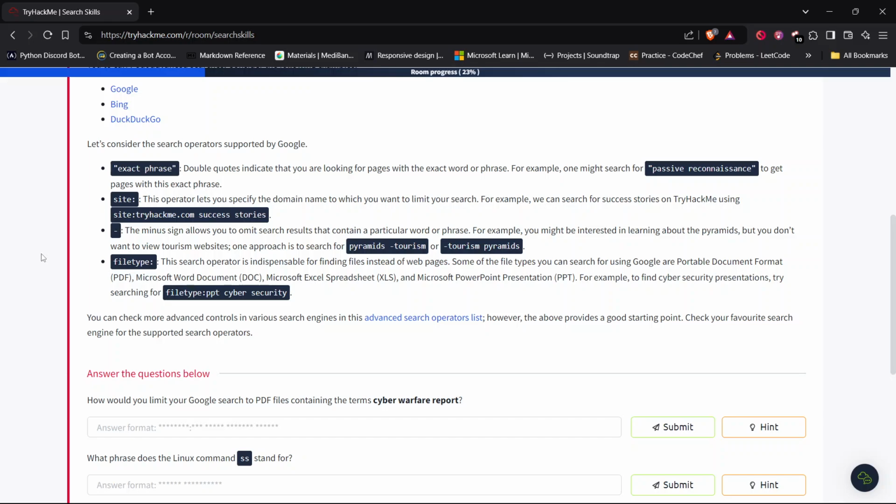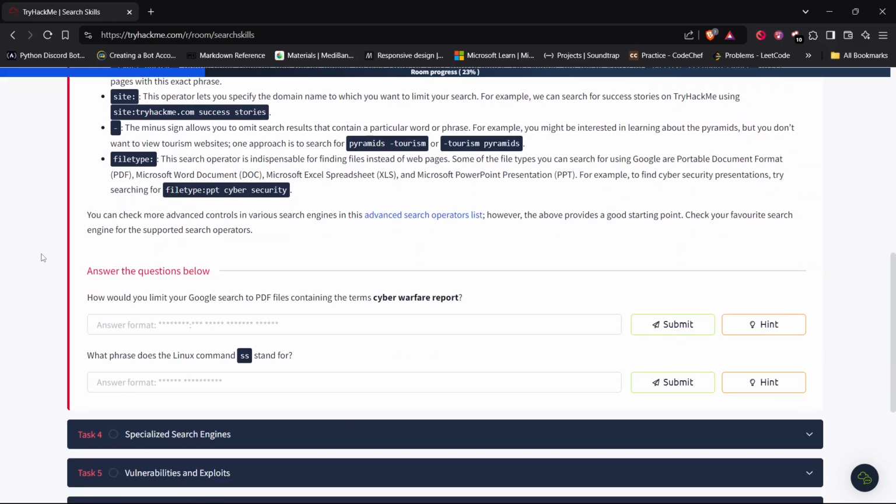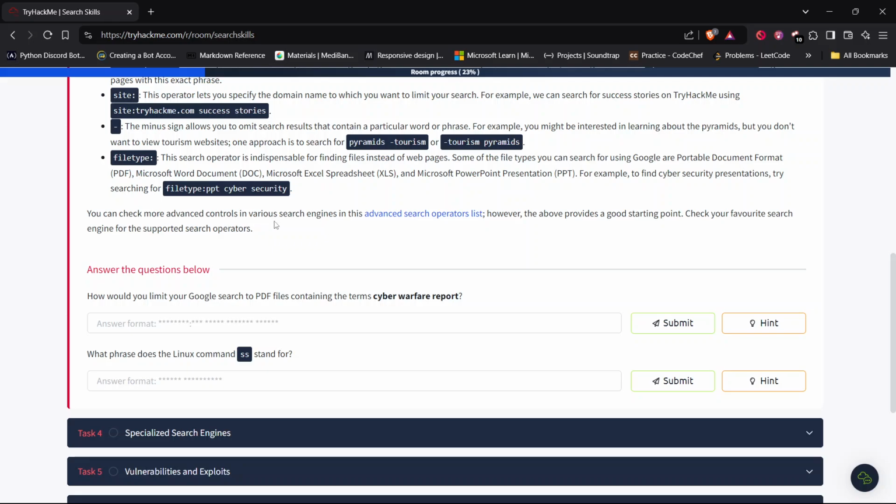Next, filetype. This operation is indispensable for finding files instead of web pages. Some of the file types you can search for using Google are Portable Document Format PDF, Microsoft Word document DOC, Microsoft Excel spreadsheet XLS, and Microsoft PowerPoint presentation PPT. For example, to find cybersecurity presentations, try searching for filetype:ppt cybersecurity. You can check more advanced controls in various search engines. In this advanced search operations list, however, the above provides a good starting point.